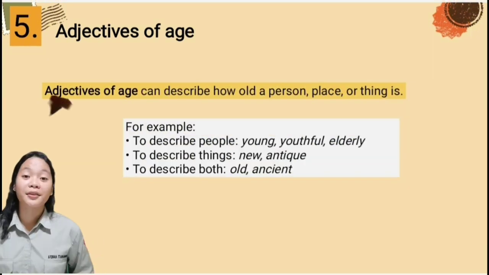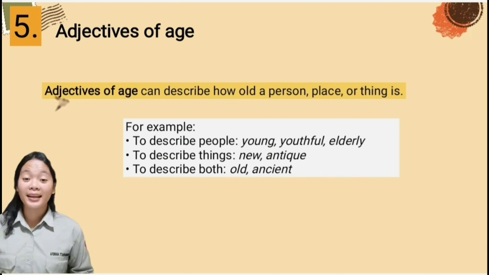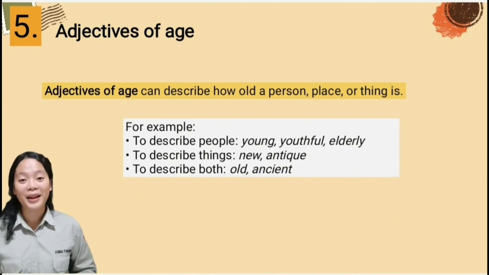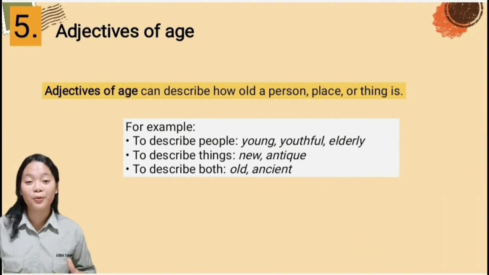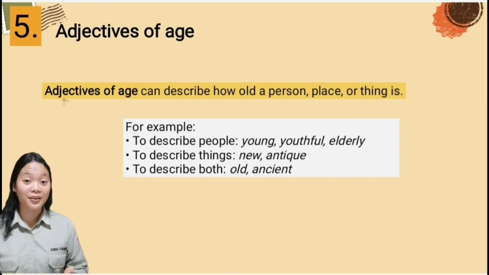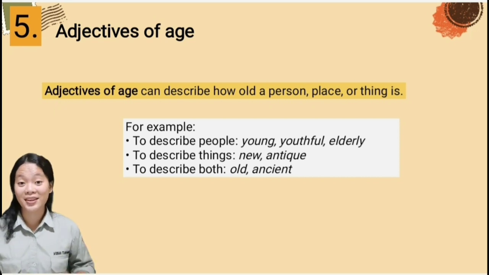We turn to the fifth order, which is adjectives of age. Adjectives of age can describe how old a person, place, or thing is. For example, to describe people, we can use the adjectives young, youthful, elderly, and so on. To describe things, we can use the adjectives new, antique, etc. And to describe both, we can use old, ancient, and so on.